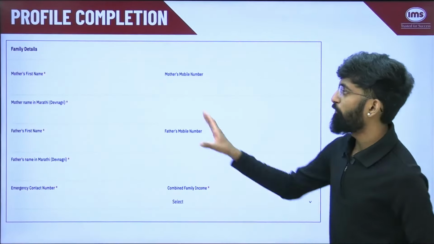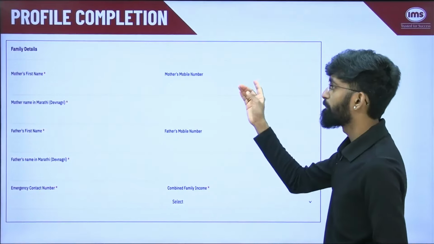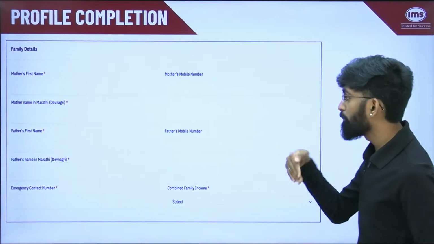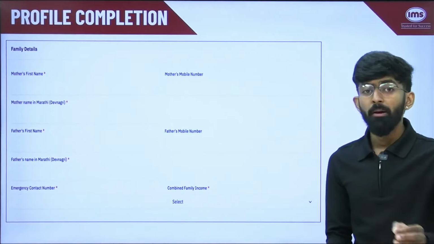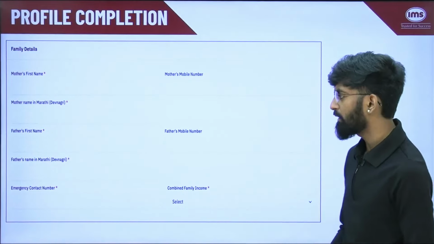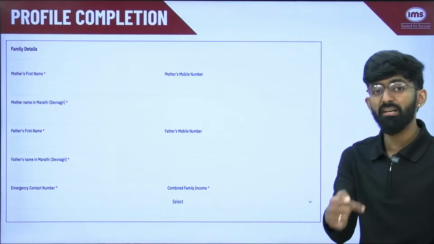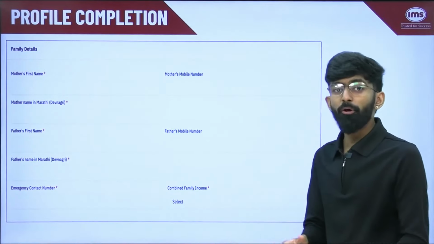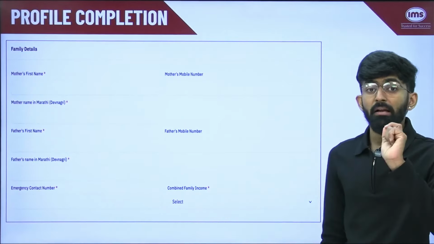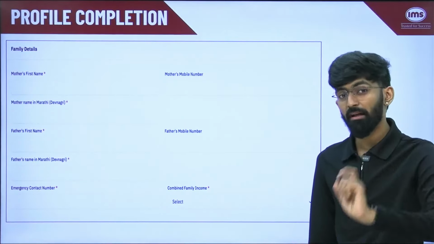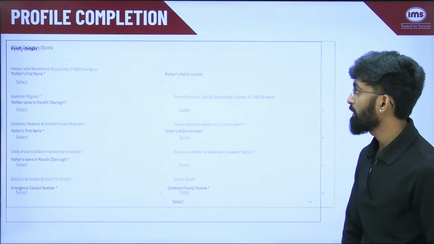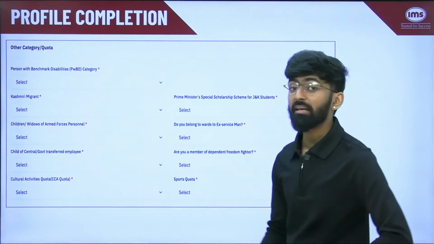After this, your family details: mother's first name, mobile number, mother's name in Marathi, your father's first name, father's mobile number, father's name in Marathi. Mother's and father's mobile number is not compulsory or a mandate. Then your emergency contact number is mandate. So make sure that you are entering either of your parents' mobile number here. Then your combined family income. Like I mentioned earlier, if you don't have an income certificate, you need to put here not applicable. It is valid.